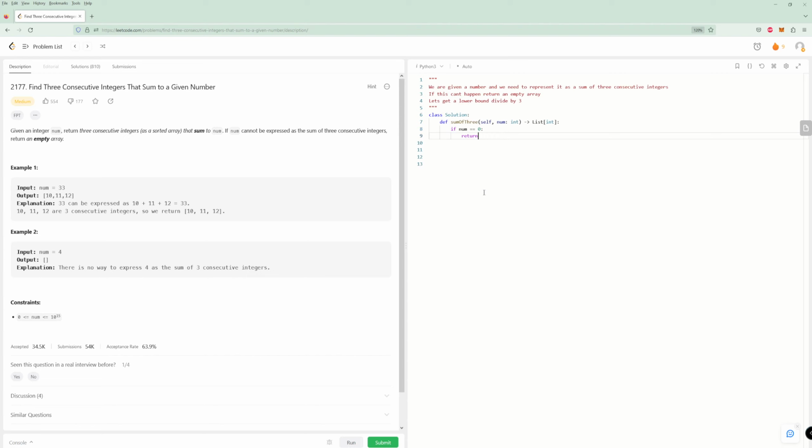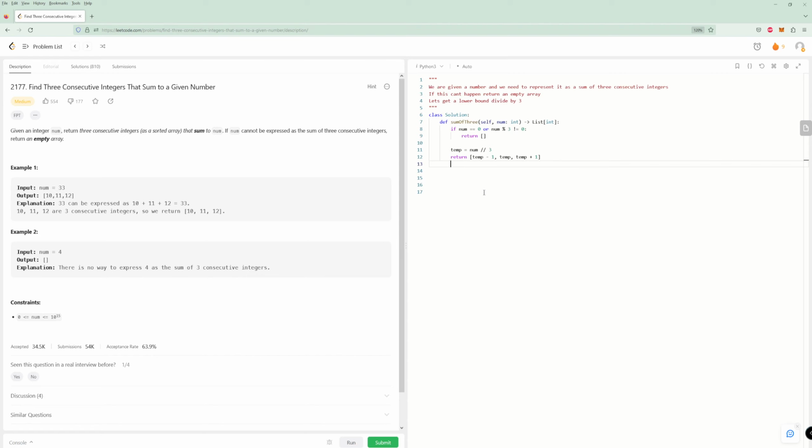So we can just do if number equals 0 or num mod 3 does not equal 0, then that's not a solution. Okay, and then otherwise, I think the solution is pretty straightforward. So we just have some kind of variable like temp equals num divided by 3, and now we just return, I think this is literally it. I could be wrong about it, so we're never going to be giving a negative number, so we don't have to worry about any of those.